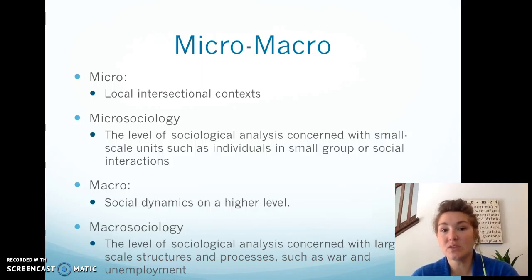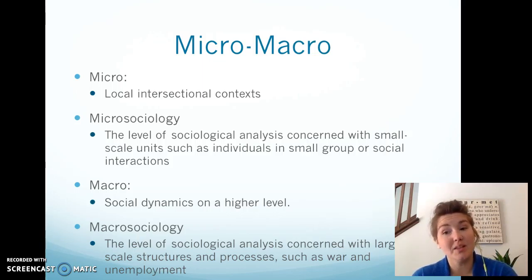Micro sociology is the level of sociological analysis concerned with small-scale units such as individuals and small groups or social interactions. Macro is social dynamics on a higher level, the level of sociological analysis concerned with large-scale structures and processes such as war and unemployment.